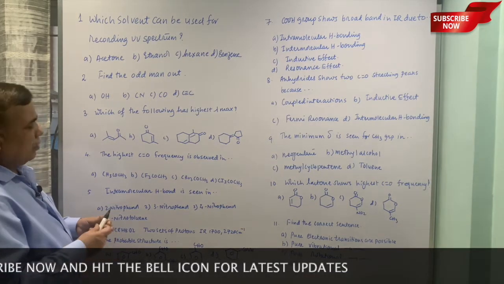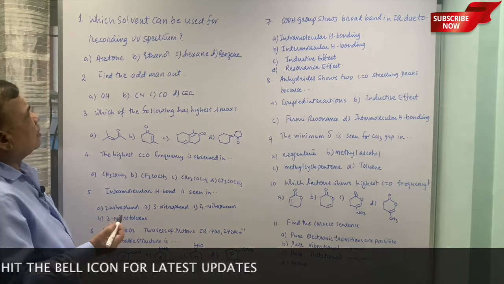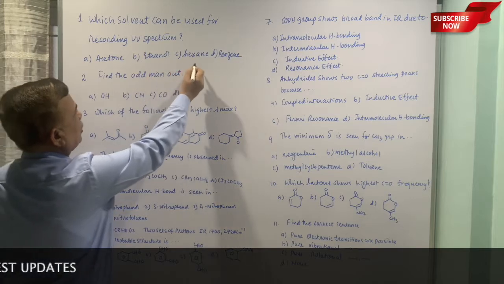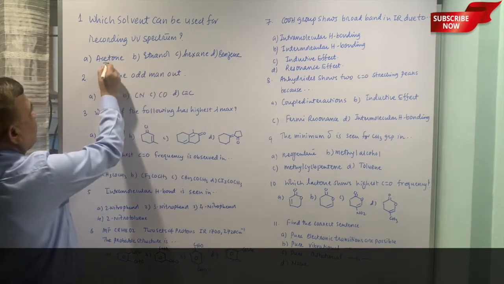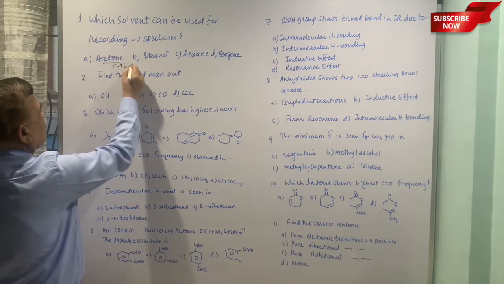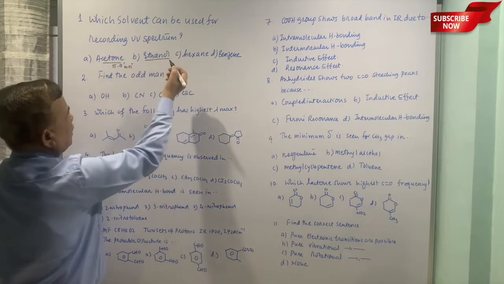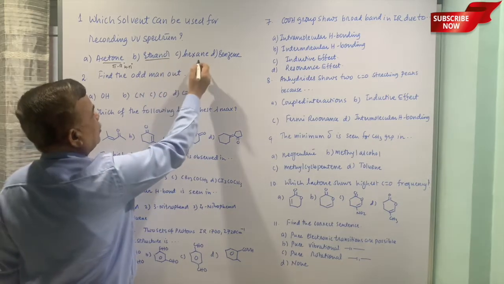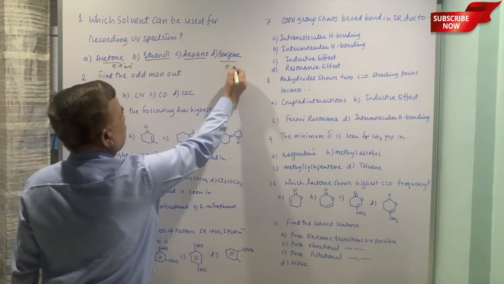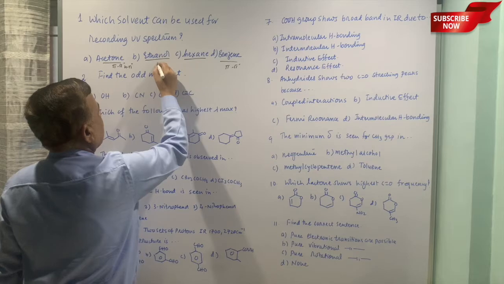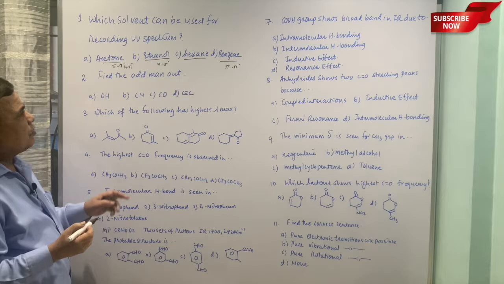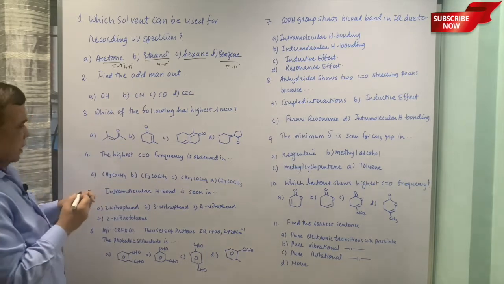First one is, which solvent can be used for recording UV spectrum? Acetone, ethanol, hexane and benzene. Acetone cannot be used because of the pi star and n pi star transitions, which are below 200. Ethanol cannot be used because this causes problems. Hexane can be used. Benzene has pi star transition, and here n sigma star, and moreover this also contains water and all other problems are there. So the safe solvent is hexane.